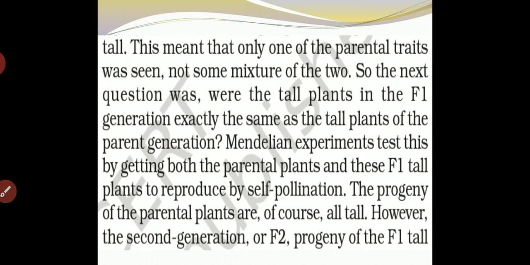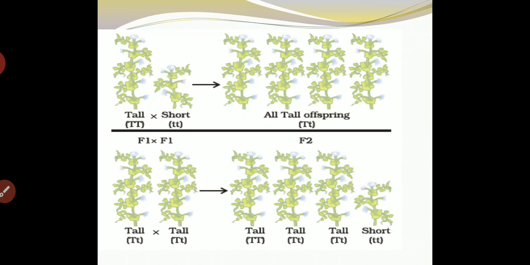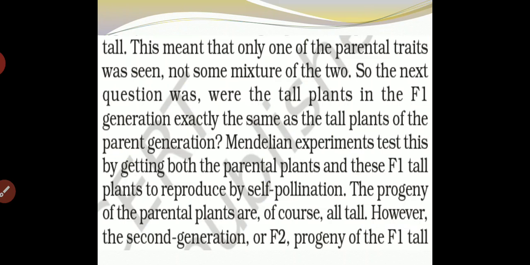This means that only one of the parental traits was seen. Here we have already seen that one of the parental traits will be seen in the new plant, not some mixture of the two. So the next question was whether the tall plant in the F1 generation is exactly the same as the tall plant of the parent generation.